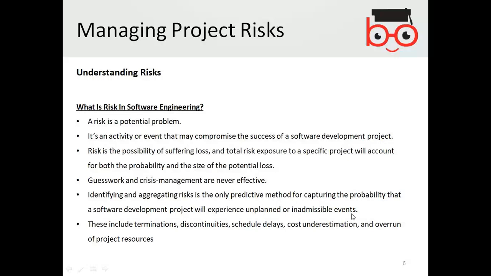So it's your responsibility to identify and aggregate those risks that are predictable, and to capture the probability of whether those problems or risks will arise or not. You need to understand what the risks involved are and what needs to be predicted.